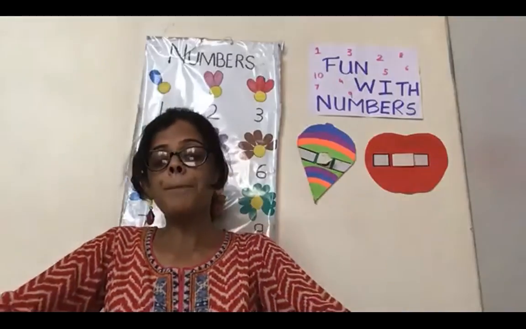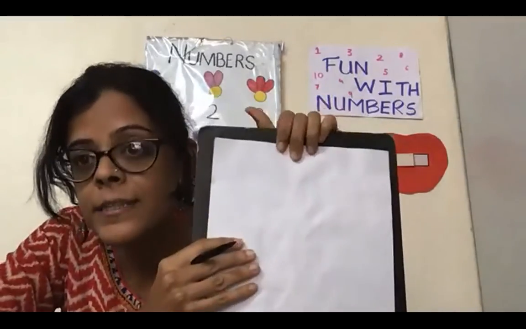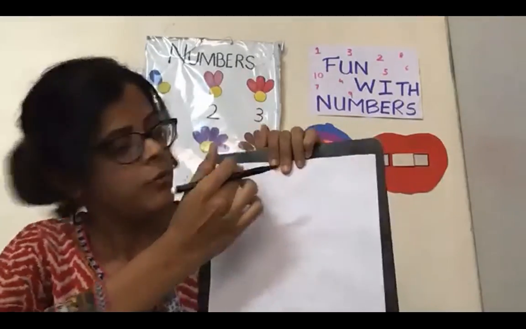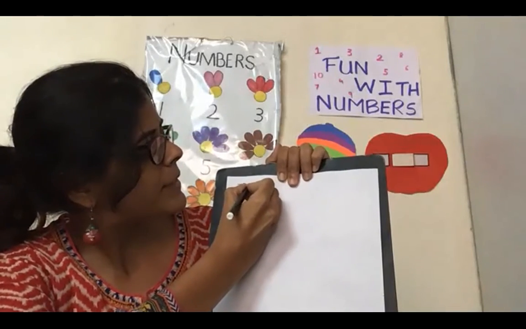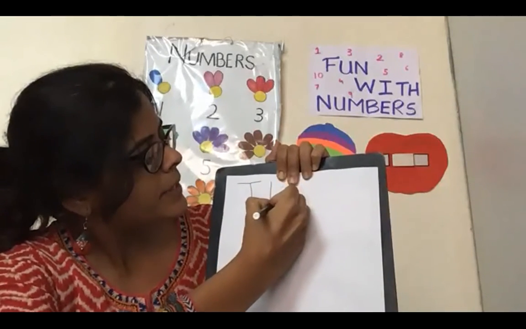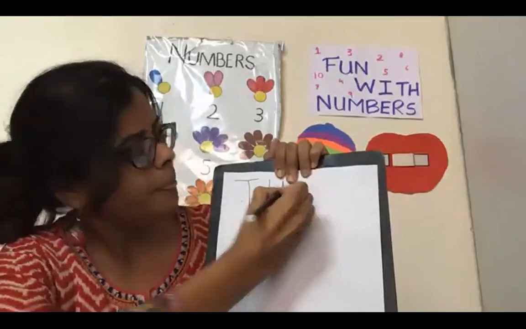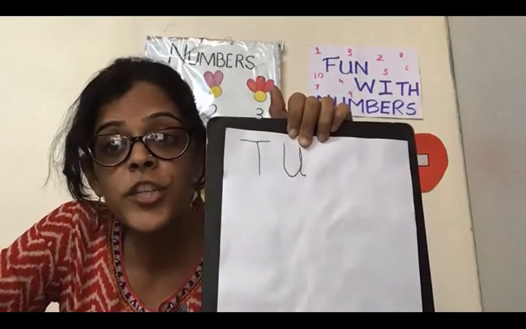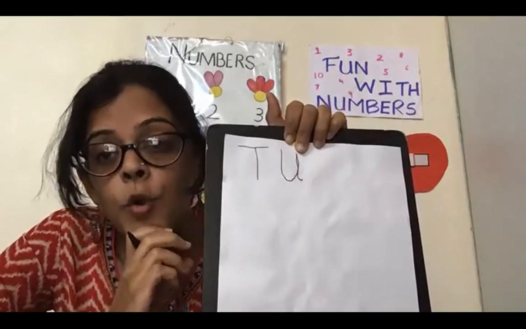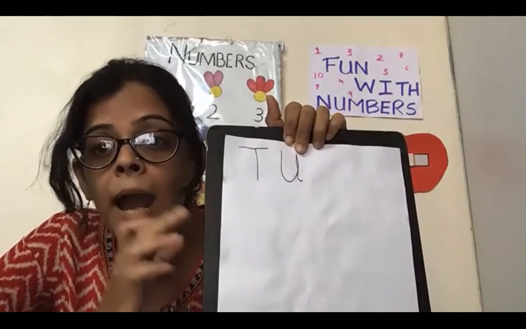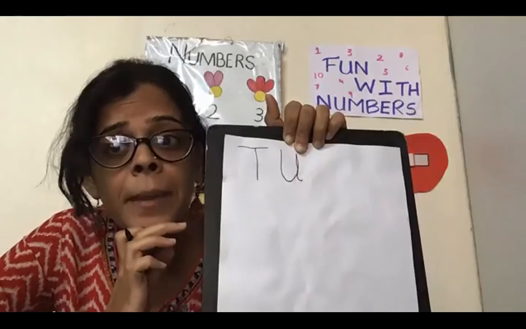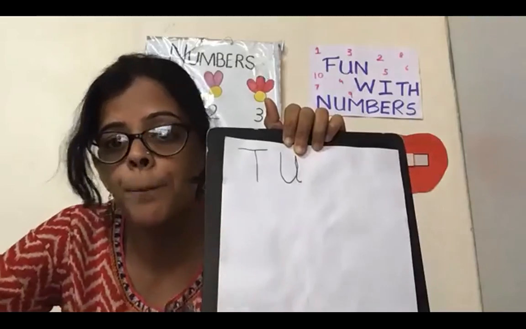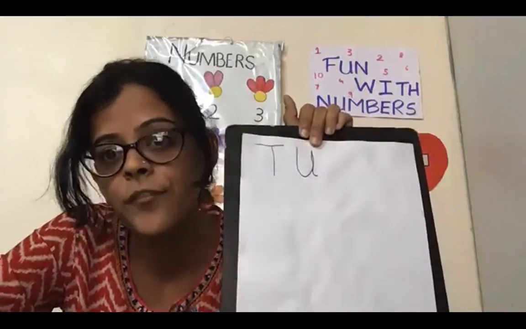So, on your paper, what you have to do first, I want you to write on top T-U. See how I'm writing? Capital T and capital U. Like this. Come on. Because you have to write your numbers correctly. Okay, one below the other. How I will write. You don't have to write them anyhow. It has to go properly. So first write on top T-U on your paper or on your slate, whatever you have kept ready.